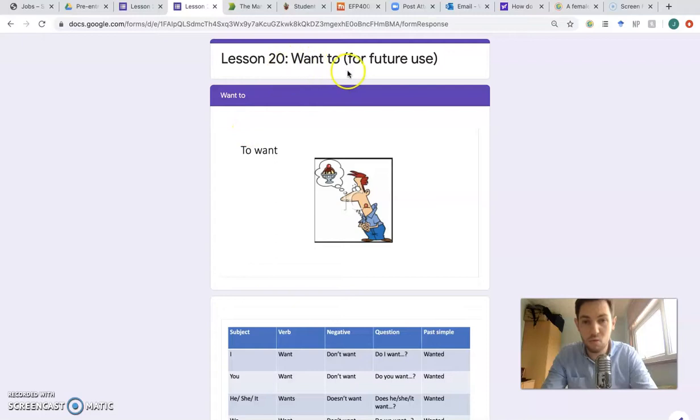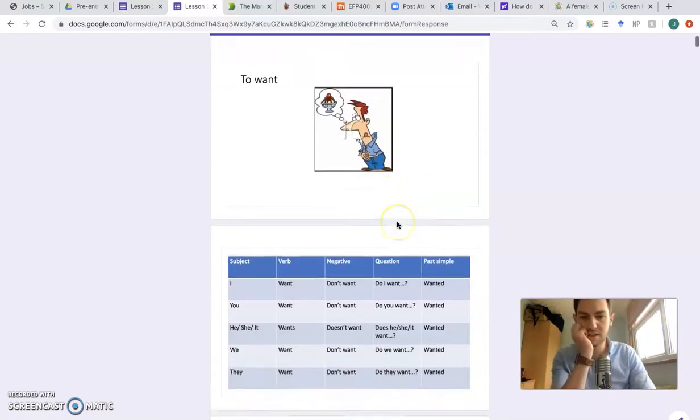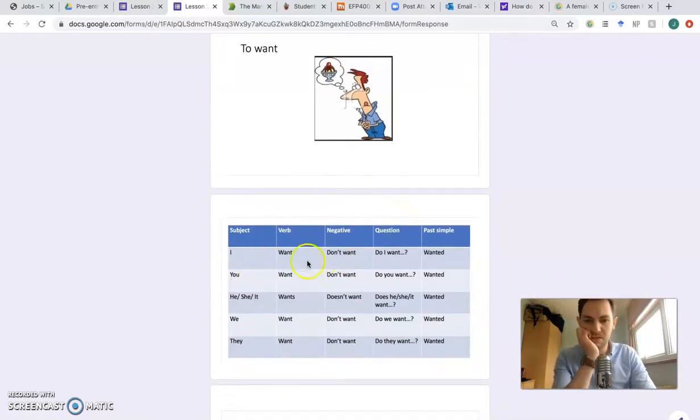So now we're talking about want. To want is something you feel, a desire. I want ice cream. I'm hungry. I want pizza. So I want, don't want, you want, don't want, he, she, it wants, doesn't want.